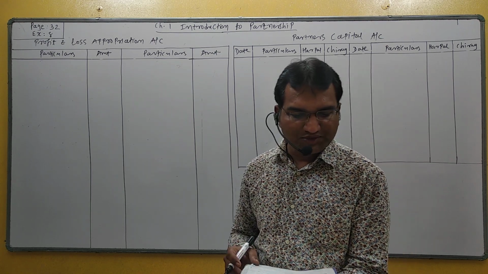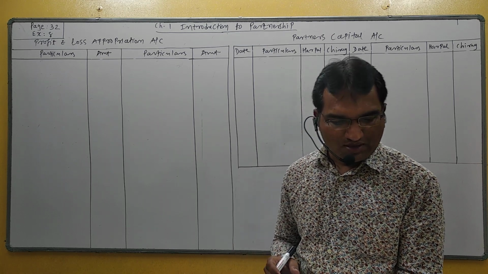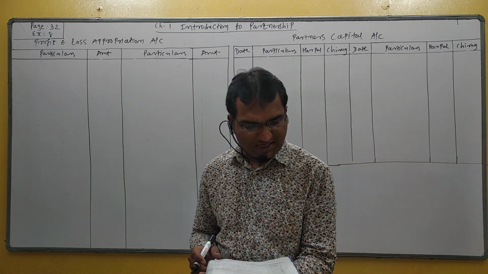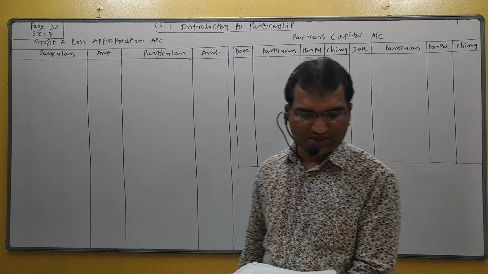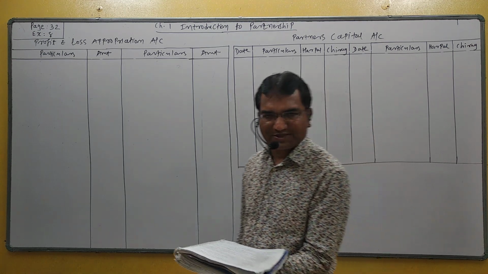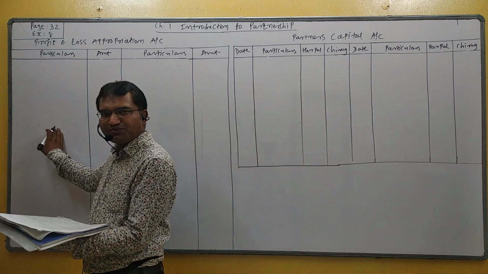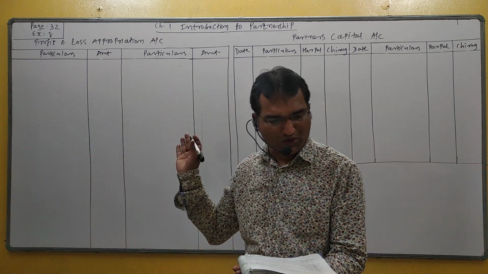So here partners withdraw from the partnership firm. Provisions of partnership deed are as follows. Provide 12% interest on capital. Students, interest on capital has double effect. Interest on capital is an expense. So first effect, debited to P&L appropriation account, and second effect, credited to partner's capital account.